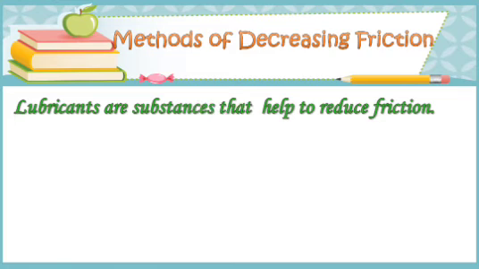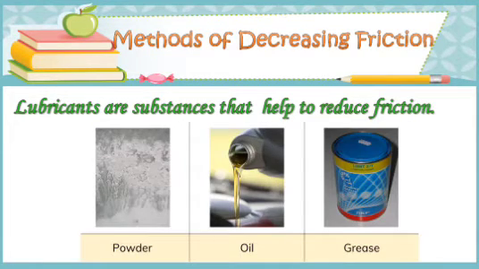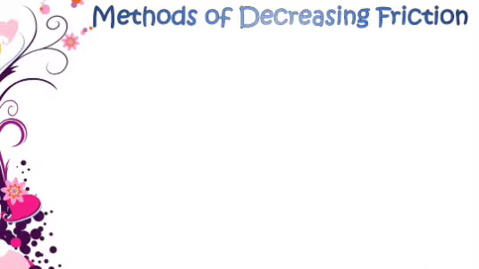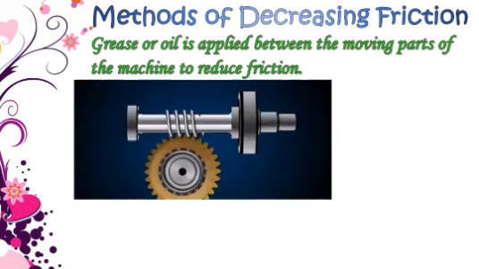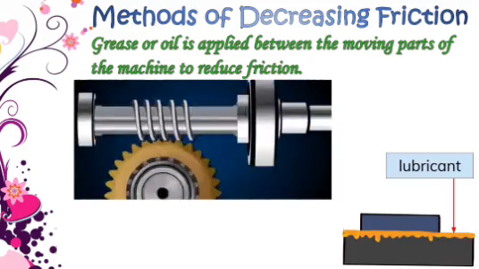Now let us discuss some methods of decreasing friction. Lubricants are the substances that help to reduce friction. Powder, oil, grease are the examples of lubricants. Grease or oil is applied between the moving parts of the machine to reduce friction.